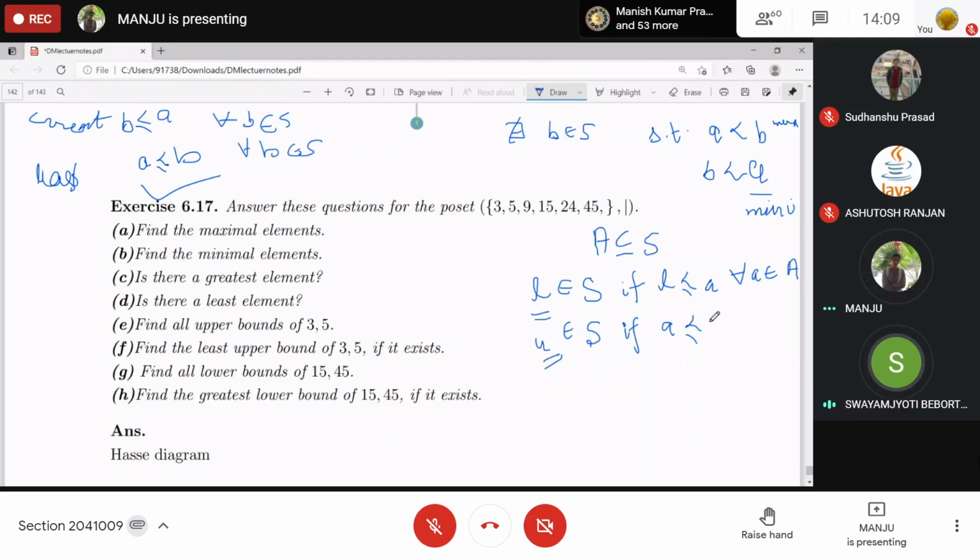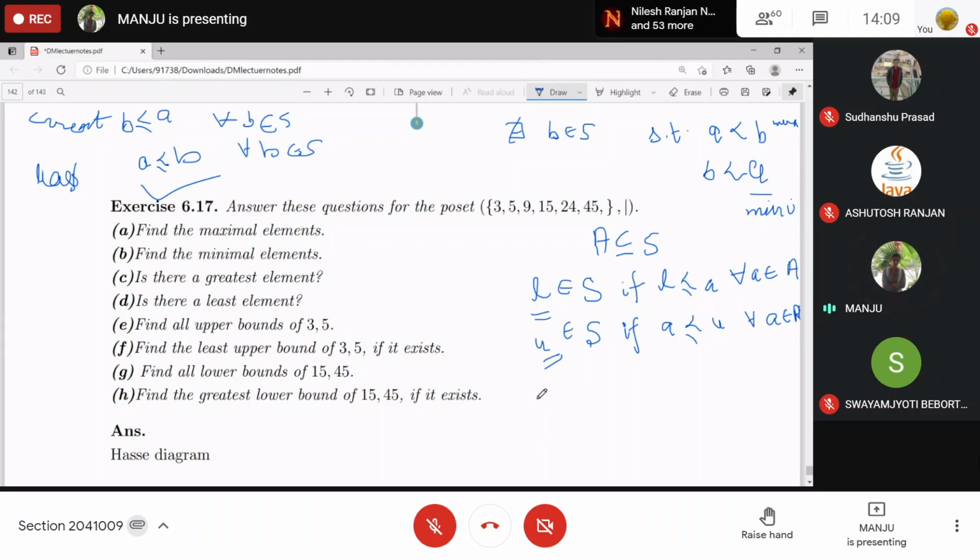Yes, ma'am, this may be greater than or equal, or this may be divisible. A is related to U for all A. All elements of A are related to U. Then this is your upper bound of A.